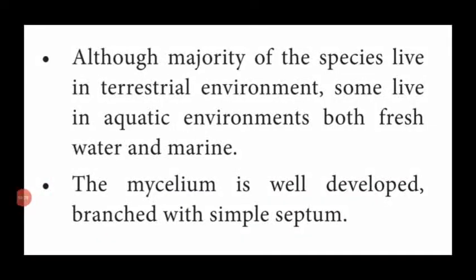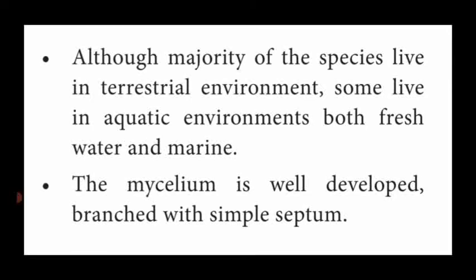The next salient feature of Ascomycetes fungi is that most Ascomycetes species live in a terrestrial environment, that is, on the land. Some of them live in an aquatic environment, that is, water. In the aquatic environment, they are present in both fresh water and marine water.